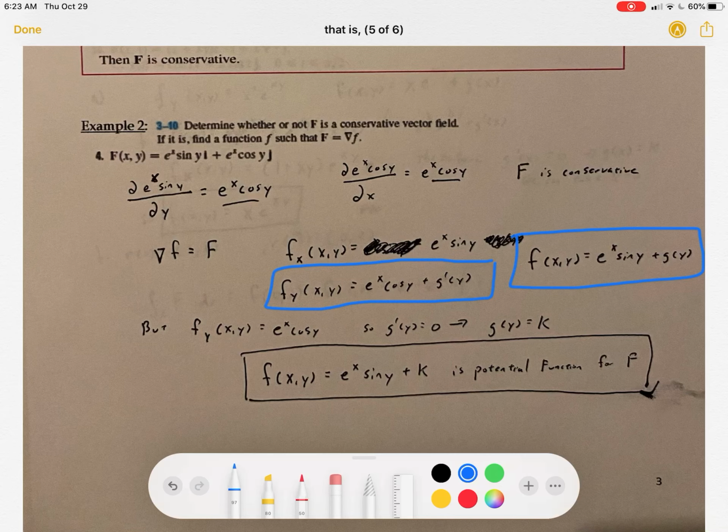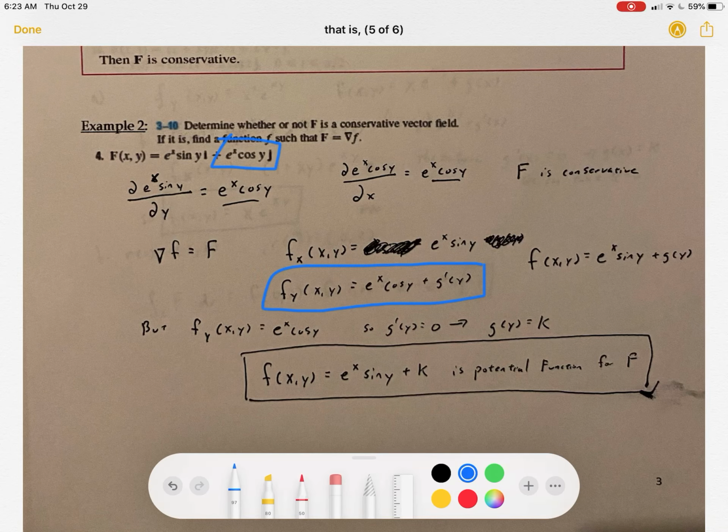All I did was take the derivative of this function. Now I want to solve for g prime of y. So I take this function and set it equal to the partial with respect to y in our conservative vector field, e to the x cosine y. So I set those two equal to each other.